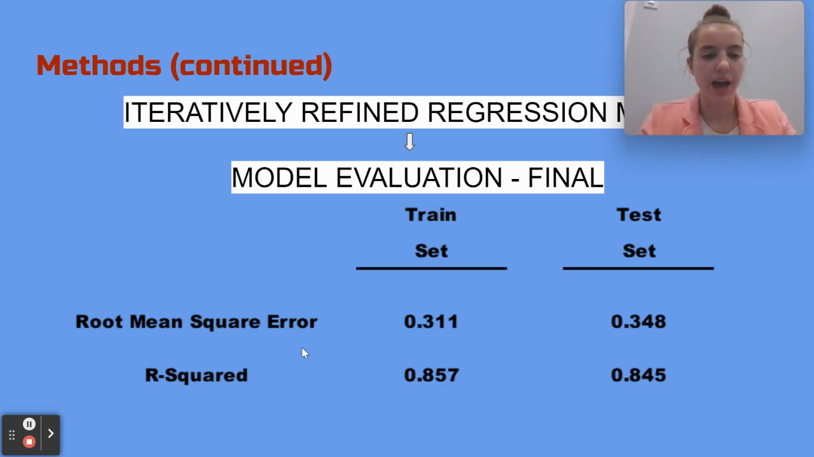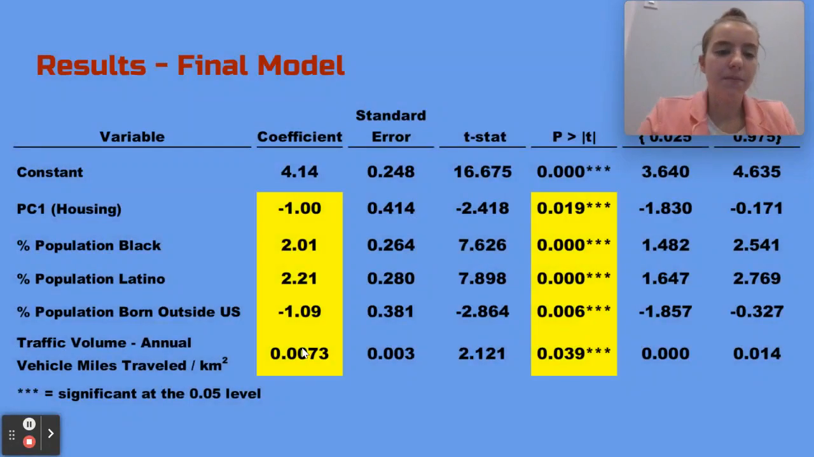Since both the root mean square error and R square values were so close in value for both the test and train set, the final model has the same predictive ability in sample and out of sample. As a result, the findings can be generalized. The final model had 5 independent variables. All of them are statistically significant at the 95% significance level because each of them had a p-value of less than 0.05.